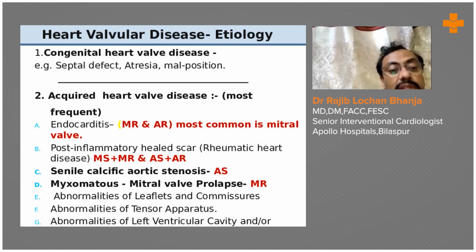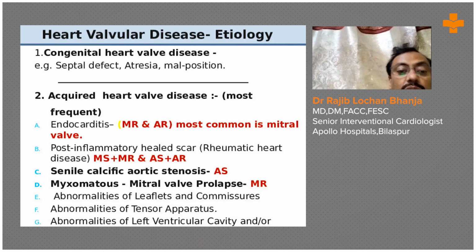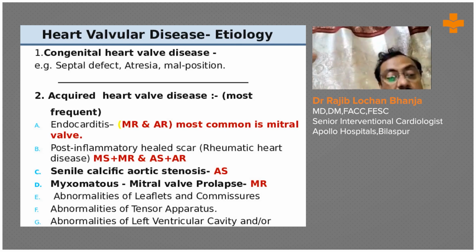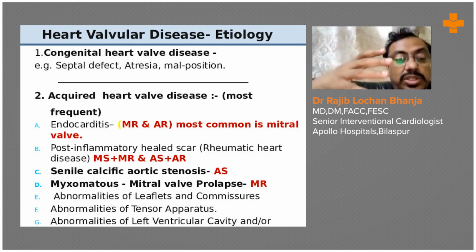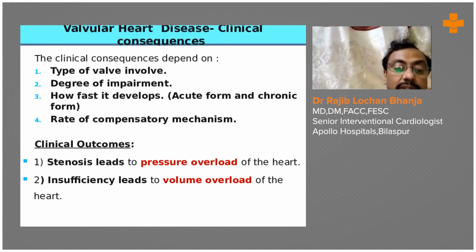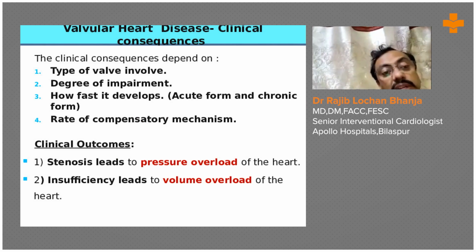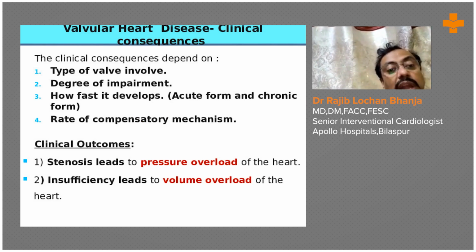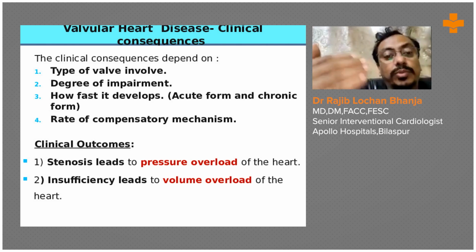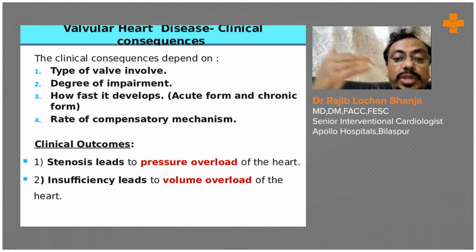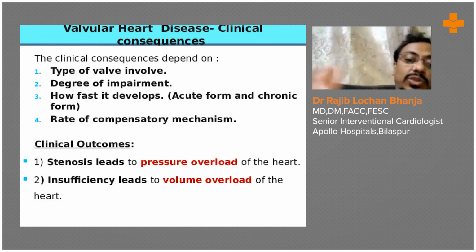Acquired heart valve disease includes endocarditis, which causes regurgitation, post-inflammatory scarring, rheumatic heart disease, senile calcific aortic stenosis, and myxomatous valve disease. The clinical consequences depend on the type of valve involved, the degree of impairment, how fast it develops, acute or chronic form, and the rate of compensatory mechanisms, and whether stenosis leads to a pressure-overloaded heart or insufficiency leads to a volume-overloaded heart.